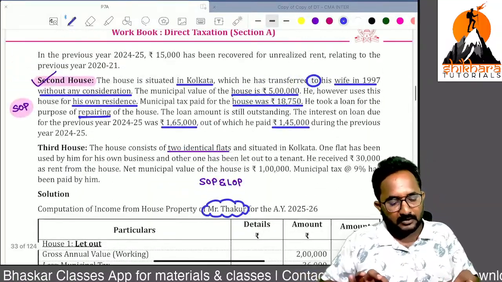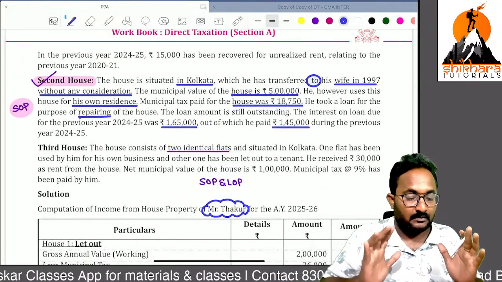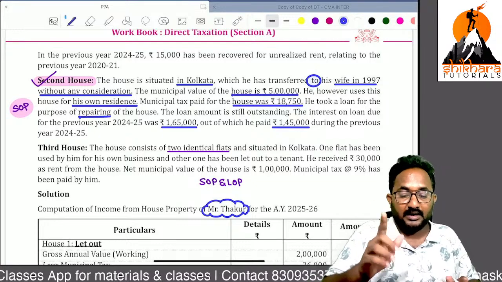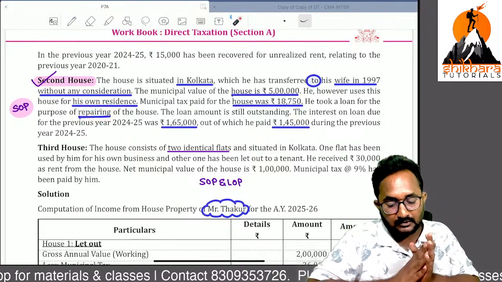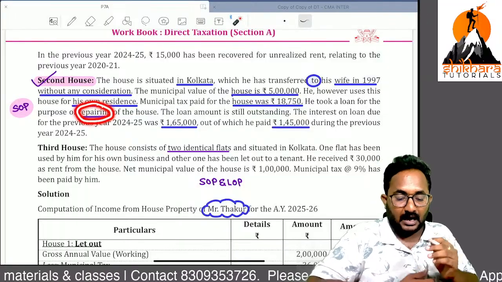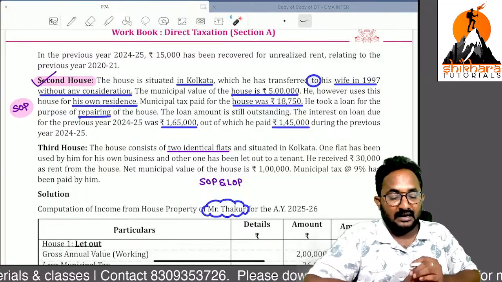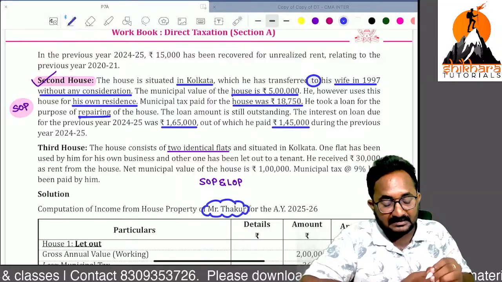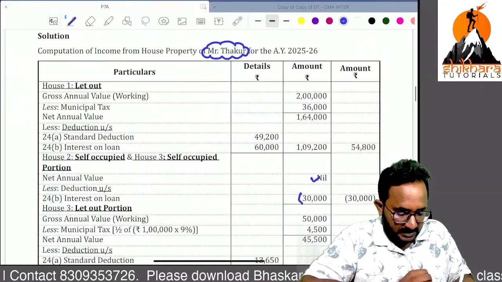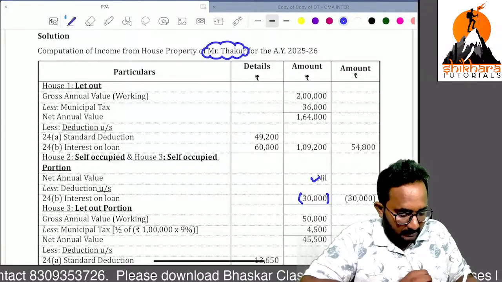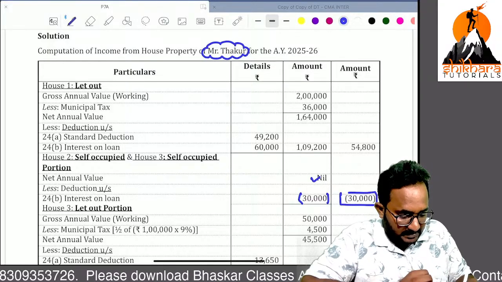So there is no municipal taxes deduction. We can take only interest on borrowed capital. There is no standard deduction also. But because we are using the loan for repairs, interest on borrowed capital is restricted to 30,000. So ultimately the loss is 30,000.